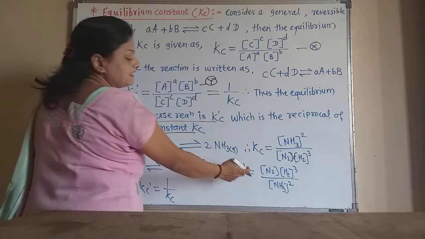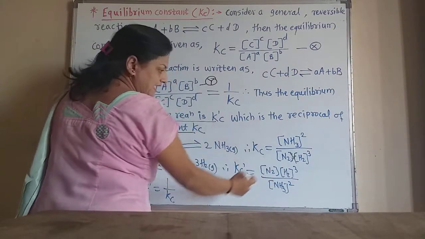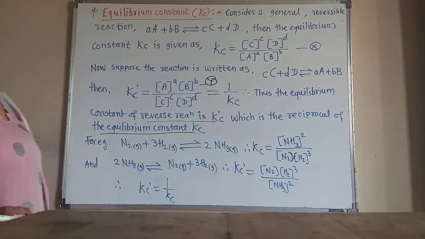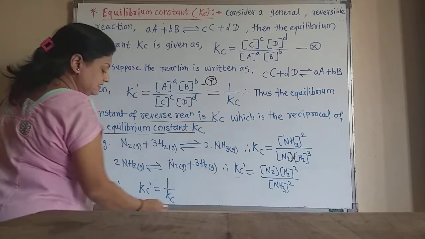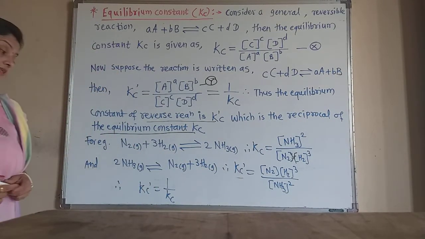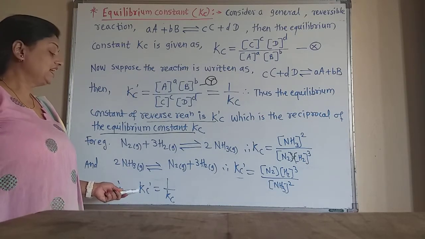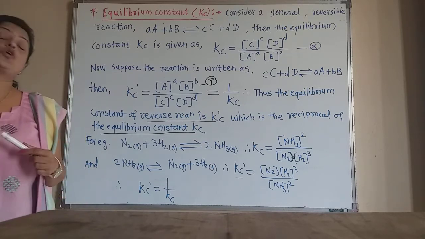So Kc dash is the product of the concentrations of the products raised to suitable powers, divided by the concentration of the reactant raised to a suitable power. What we observe here also is that this Kc dash is the reciprocal of the equilibrium constant, that is, the equilibrium constant of the reverse reaction is the reciprocal of the equilibrium constant of the forward reaction.